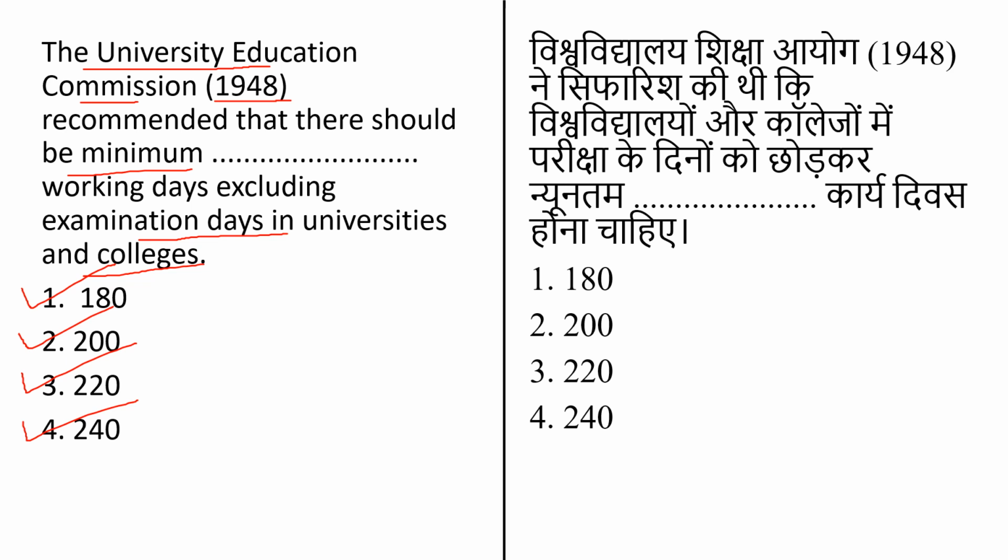The commission made a number of significant recommendations on various aspects of higher education and submitted its report in August 1949. One of their recommendations was that there should be a minimum of 180 working days, excluding the examination days, in the universities and colleges. That means the correct answer here is option number 1, that is 180 days.